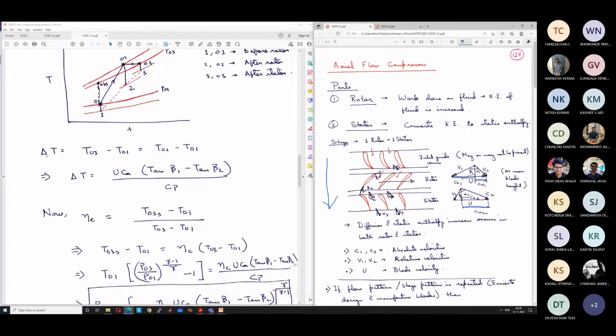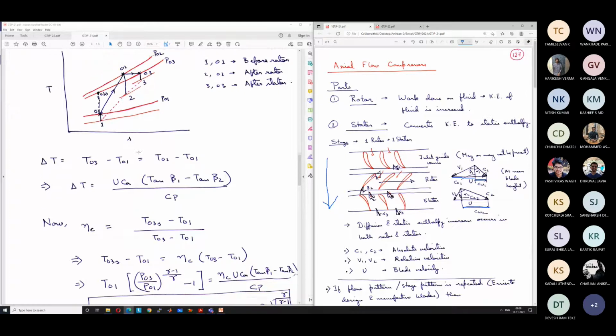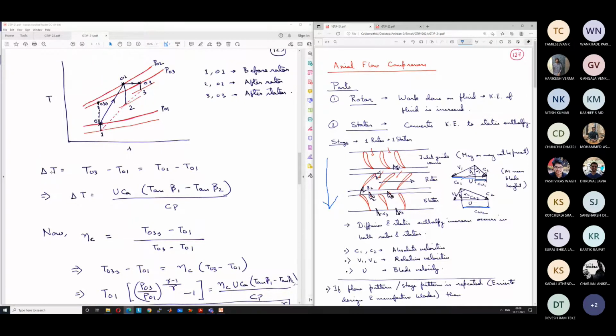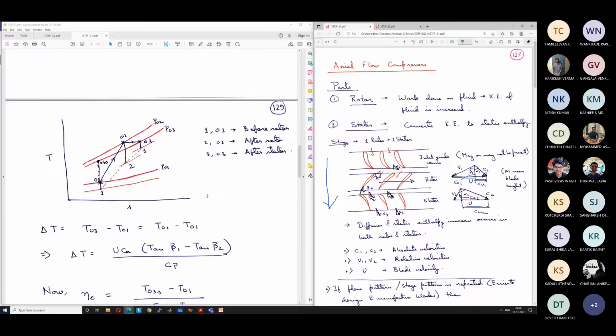Based on this, we had written delta T is equal to T03 minus T01, the overall increase in stagnation temperature, which is also equal to T02 minus T01. So this is equal to the work input divided by Cp. Stagnation enthalpy increase is equal to the work input, so the temperature increase is equal to work input by Cp. This is equal to U CA (tan beta 1 minus tan beta 2) divided by Cp.